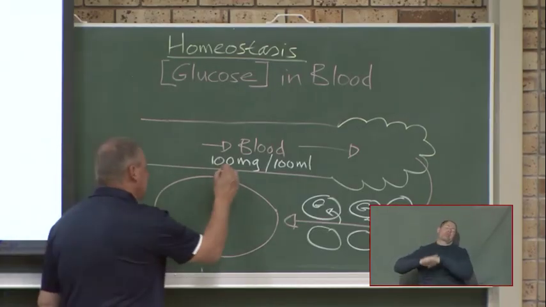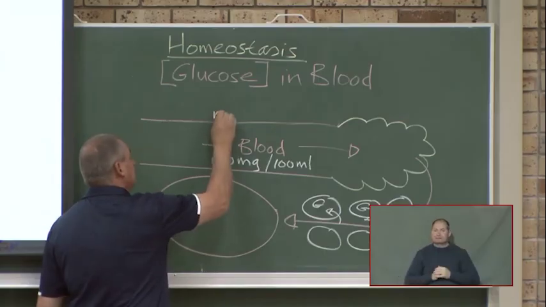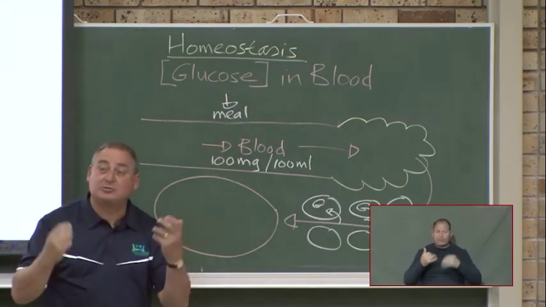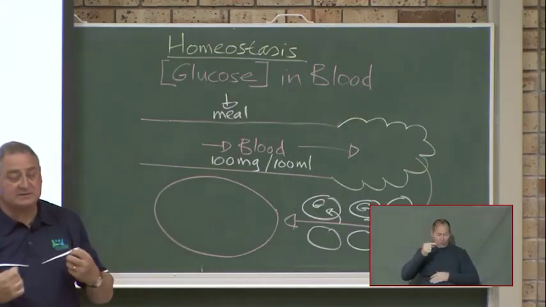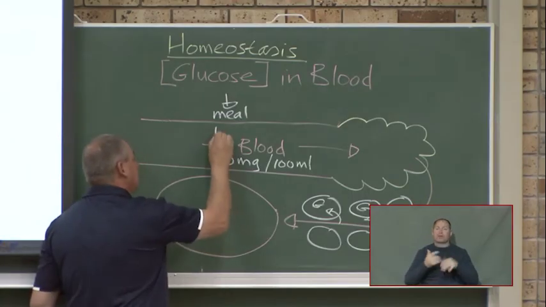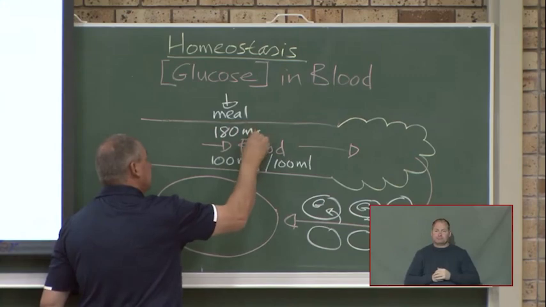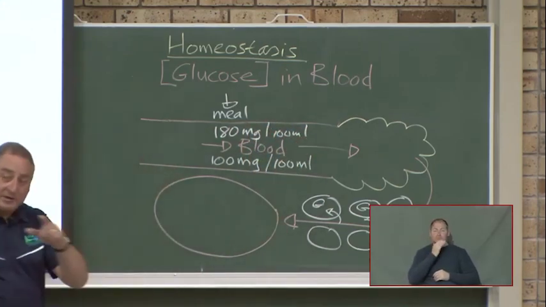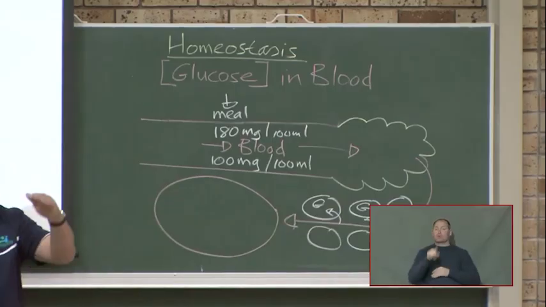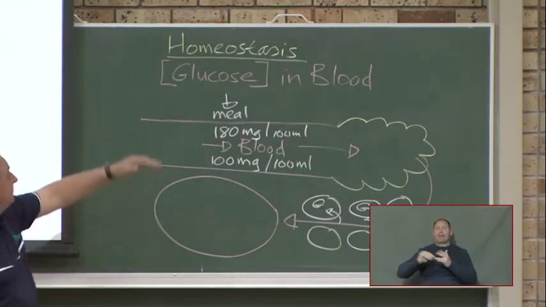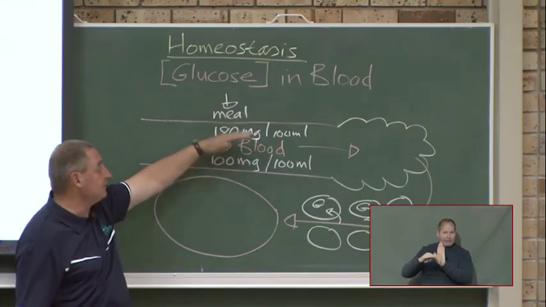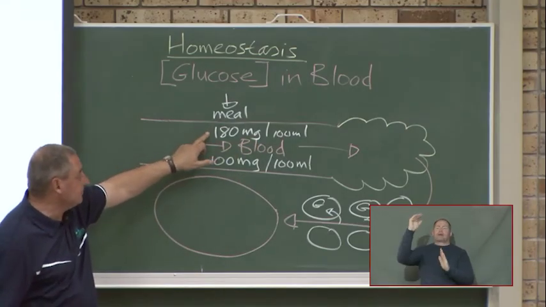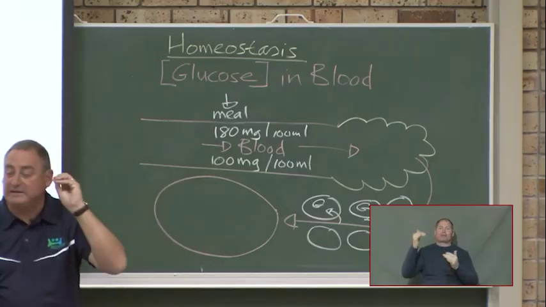But if it's too high, let's say I've eaten a meal. At this point, my blood is absorbing the glucose from my intestines, and the glucose is now high, 180 milligram for every 100 mLs of blood. Your body will make a plan to bring it back to normal, because you're busy with homeostasis. Everything must come back to normal. It can't stay up there. If it stays up there, you're suffering from diabetes mellitus.